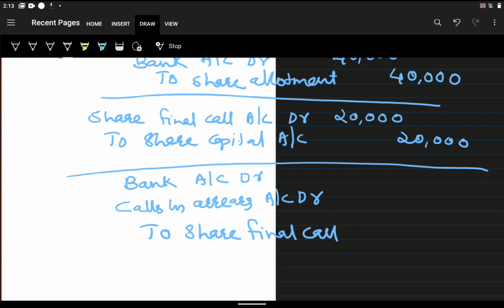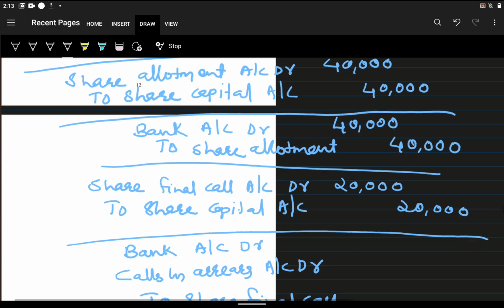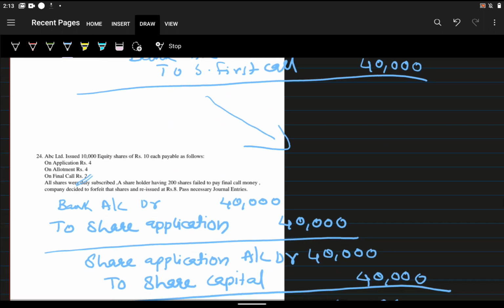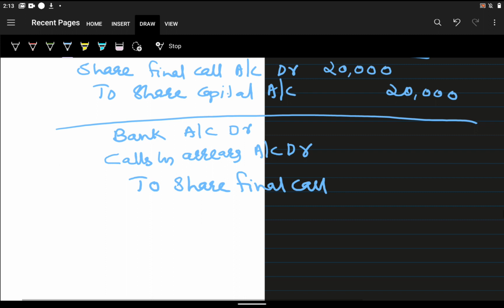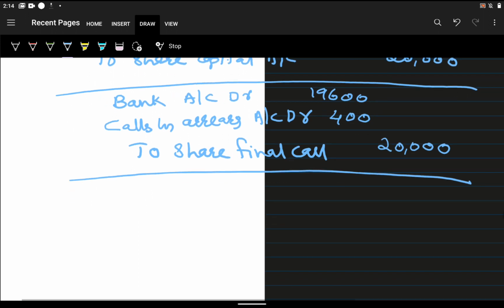What will come in the call scenario? How many shares did they fail to pay? They failed to pay 200 shares at the time of the final call. The value of the final call is 2 rupees, so 200 into 2 is 400 rupees. After deducting 400 from 20,000, we will receive 19,600. In share first and final call, it would be 20,000 only. This is the journal entry for the call scenario.